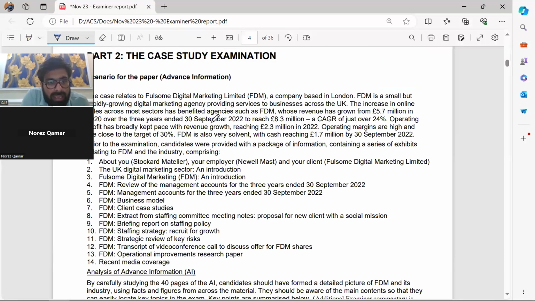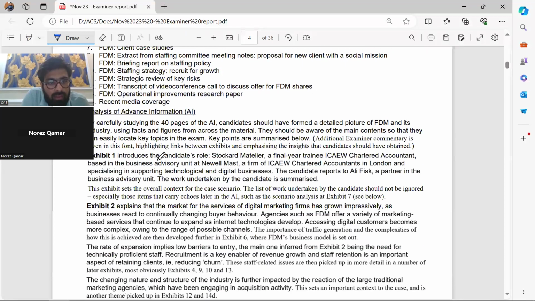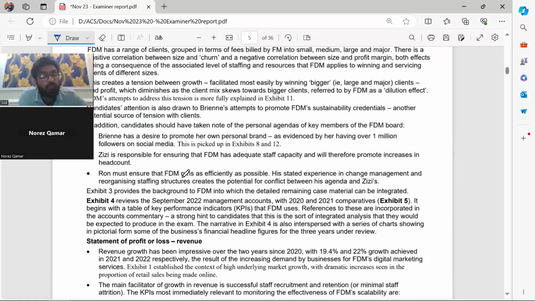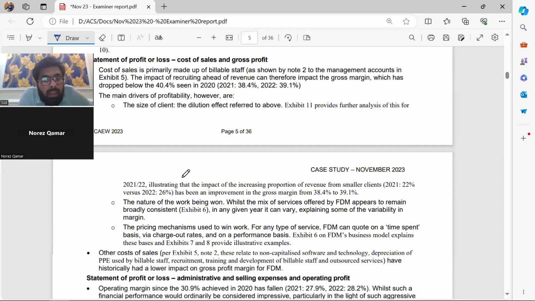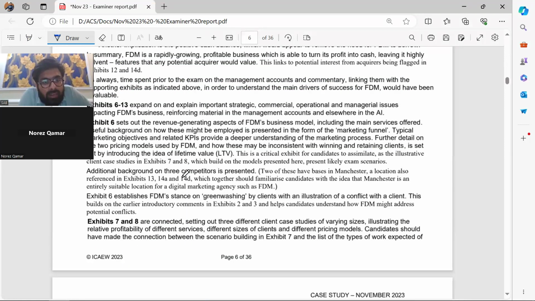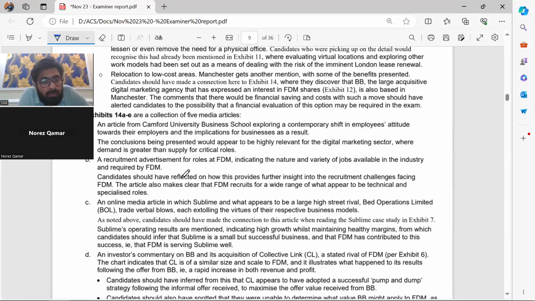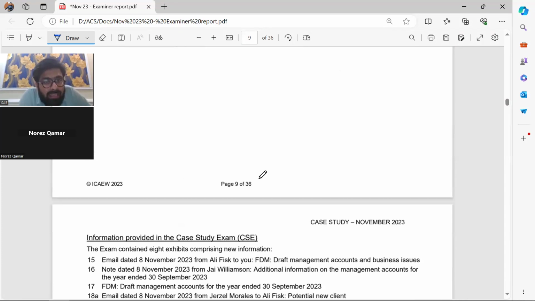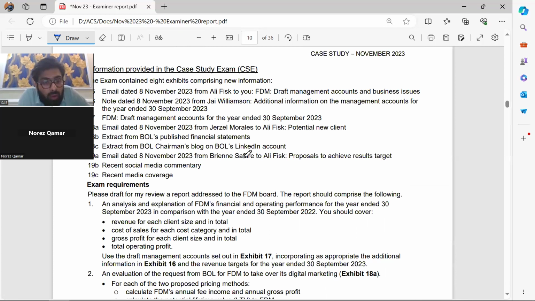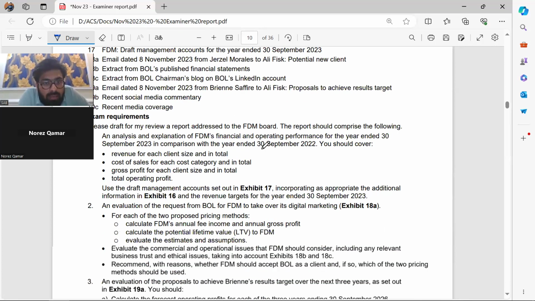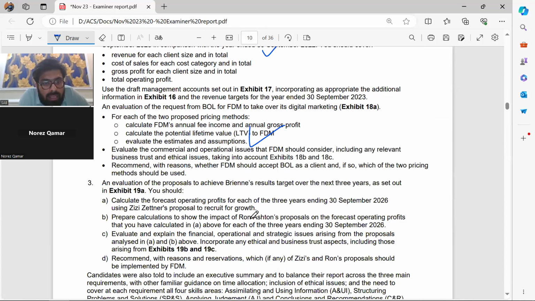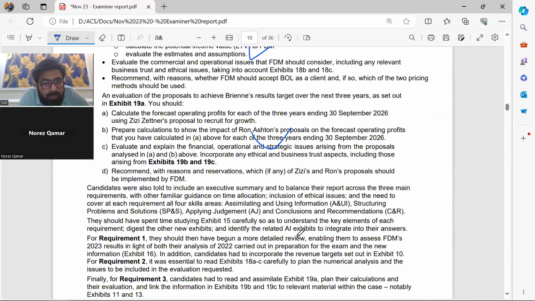Now, this was the case scenario, right? This was exhibit 1, 2, 3. These summaries have been read in the 4 or 5 previous classes, so we are not interested in this. We have read and analyzed this complete case in a very detailed and good manner. So the exam requirements and then evaluation will be done, right?